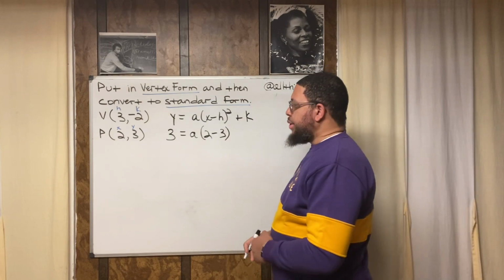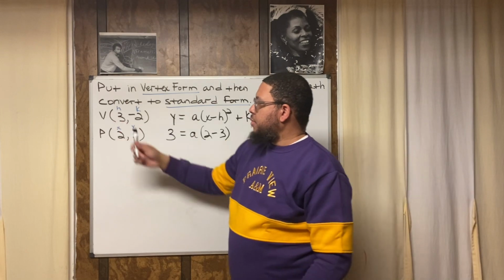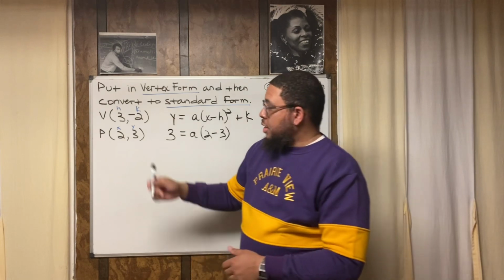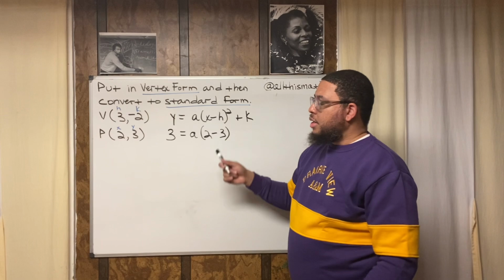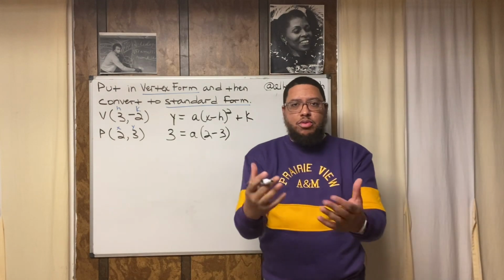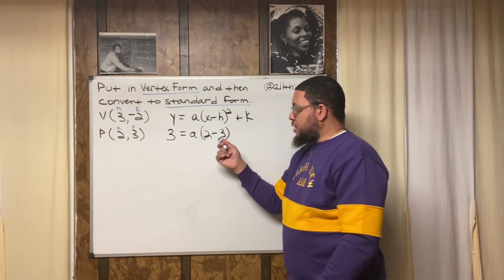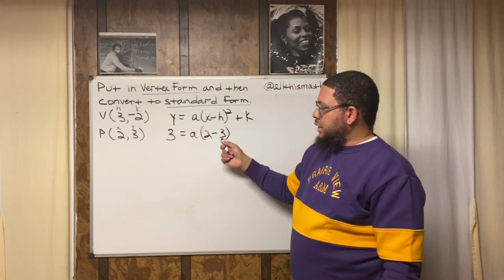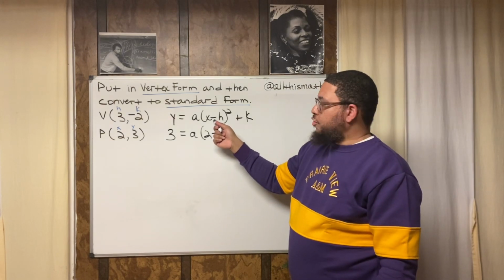So basically, what you do in this situation is you might think of it like this. Whatever your h value is, it's going to be the opposite inside the parentheses. So dig this, right? If h was -3, then that means it would have been a +3 in here because it would be minus a -3. And what happens when you have a double negative? When you have a double negative, that becomes a positive. So it will become a +3. So the actual coordinate is +3, but in the equation, it looks like a -3 because we're following the form. We're following the formula, basically.